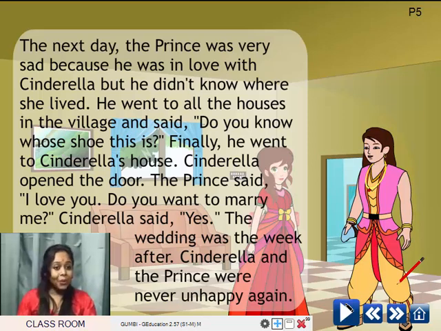The prince said, I love you. Do you want to marry me? Cinderella said, Yes. The wedding was the week after. Cinderella and the prince were never unhappy again. So, after this, the prince and Cinderella lived a happy life forever.